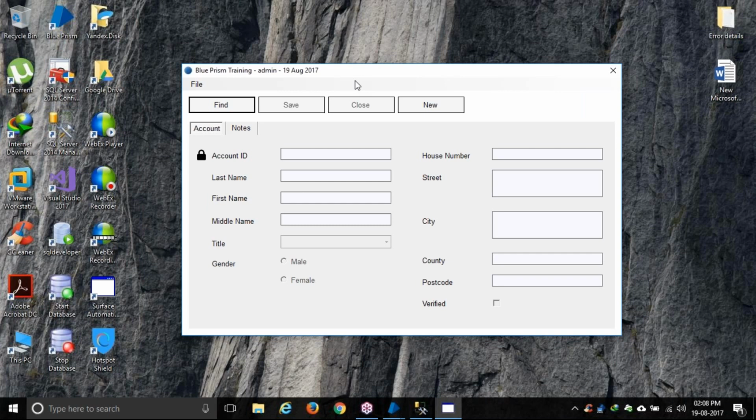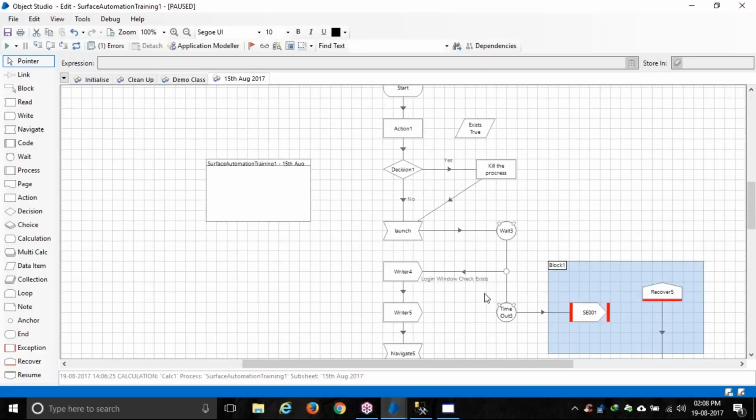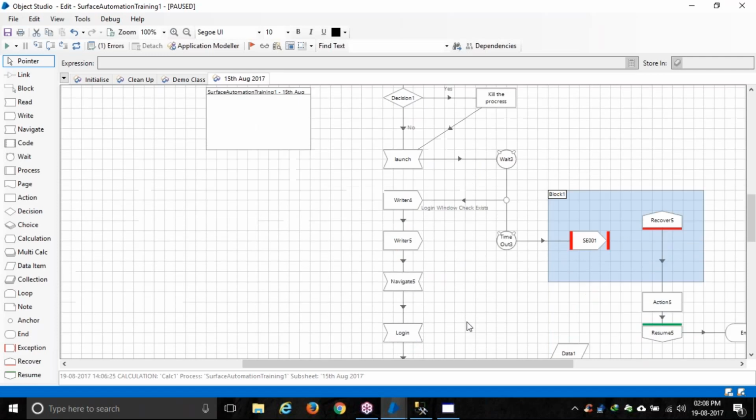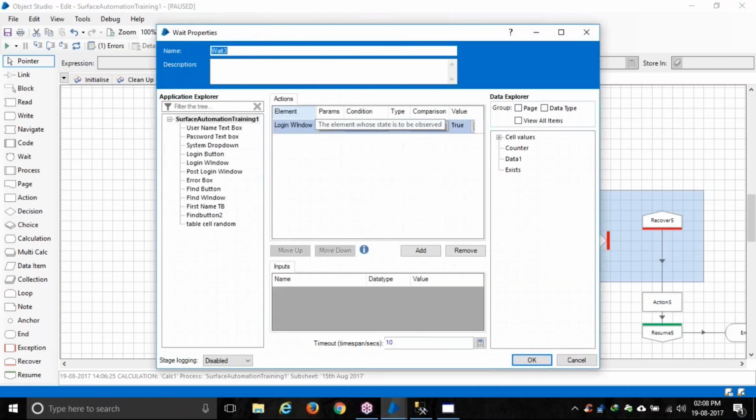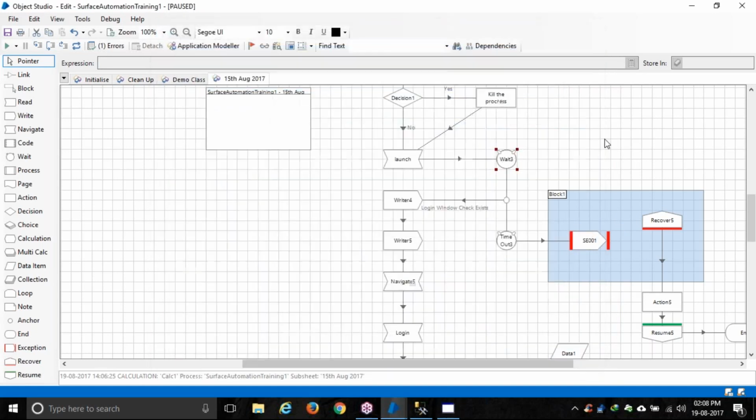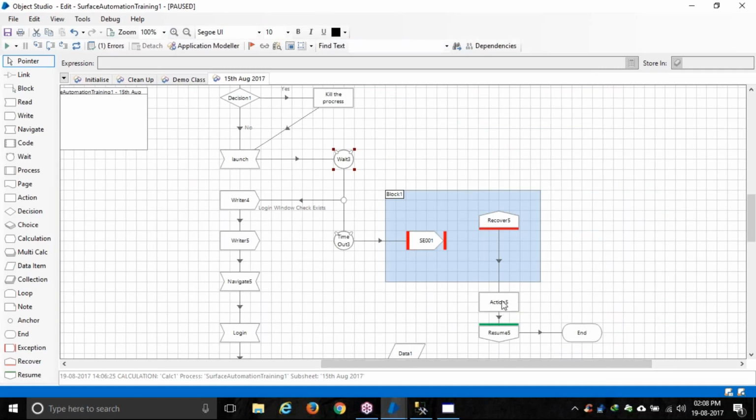So let's say there are 50 steps. One by one, you have to spy each element, then we need to configure it that way. We need to give conditions like this: if the window opens, then only proceed to the next step. If it doesn't occur, wait for 5 to 10 seconds, then throw an error. Then collect that error, and with that error we can do a lot of things, right? We can send a mail, we can write it in a notepad, everything we want.